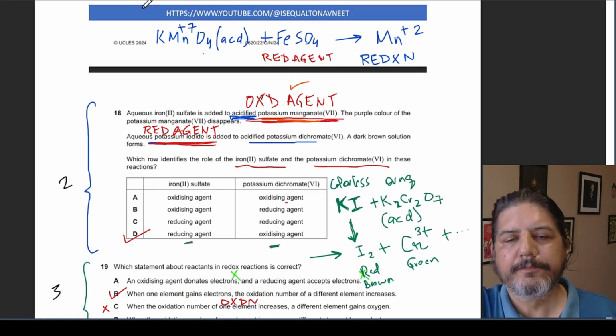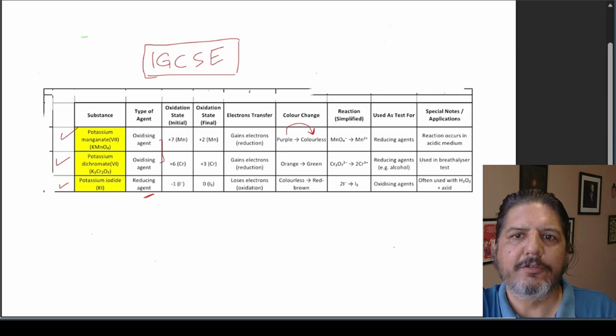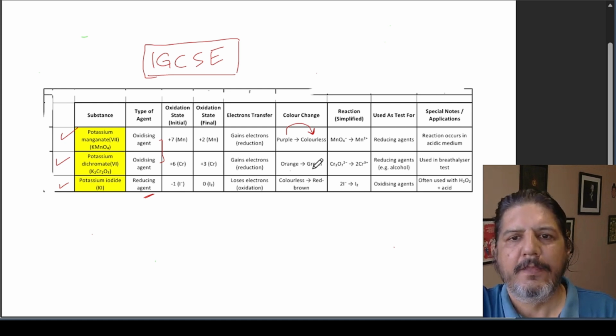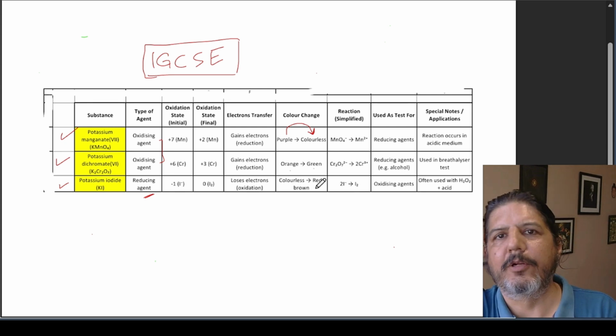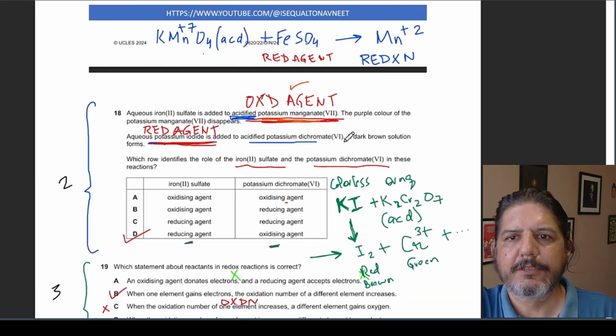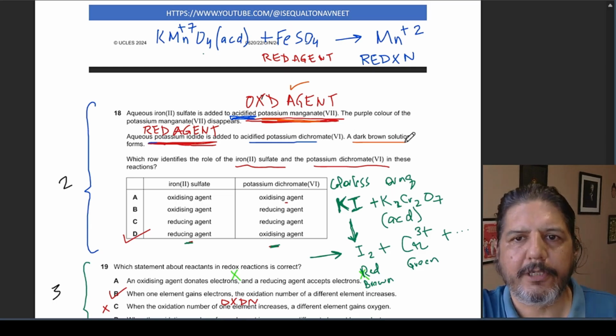Now remember that the color change of potassium dichromate would be something like orange to green, and the color change of potassium iodide will go from colorless to red-brown. So finally there is a mixture of green and red-brown, and that is why they have mentioned that a dark brown solution forms. I hope you are getting the question.